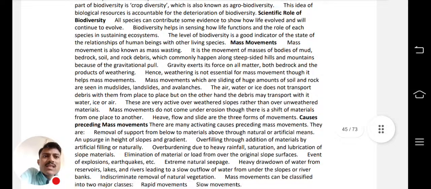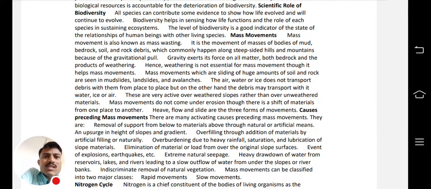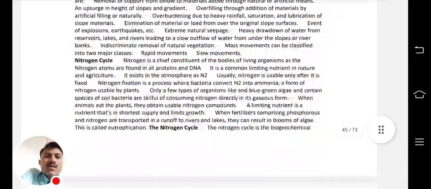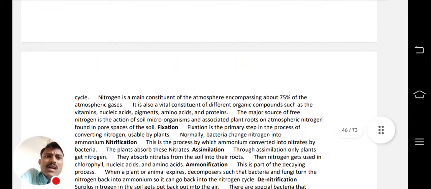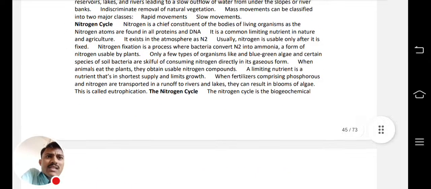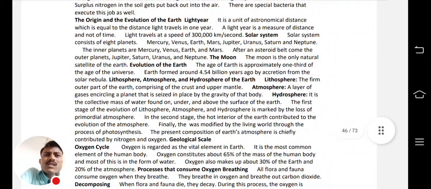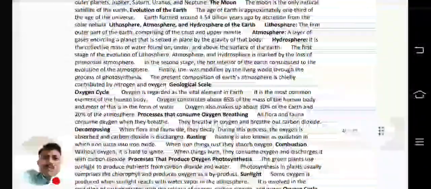Scientific role, then mass movements, what are the mass movements, causes of mass movements. Okay, then the nitrogen cycle is covered in detail. The nitrogen cycle is very important, nitrogen fixation bacteria, everything is given. Then origin and evolution of earth. UPSC directly asks which gases were present at the beginning, which animals were present, how much percentage was the oxygen, how much percentage was the carbon at the beginning, and later, like that. So this also becomes very important.